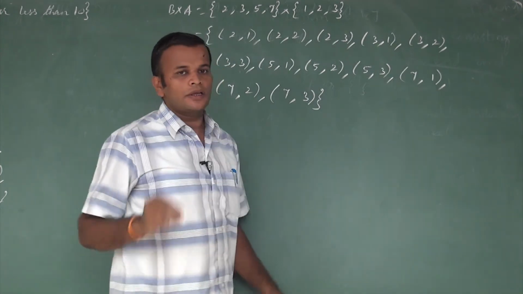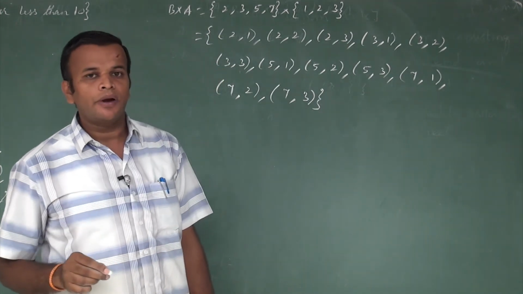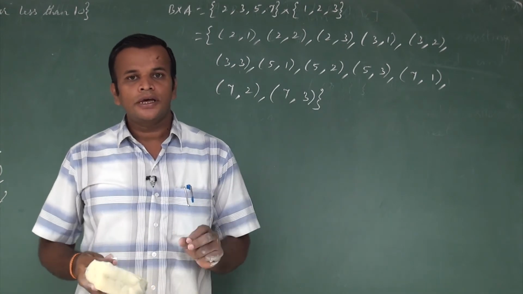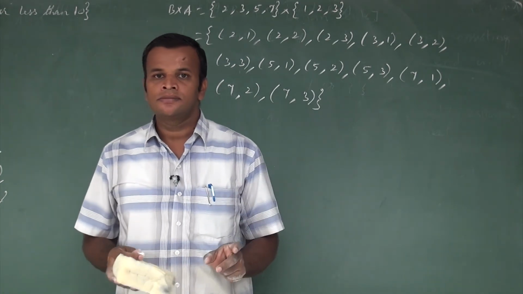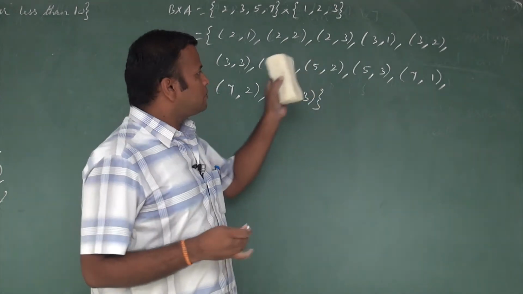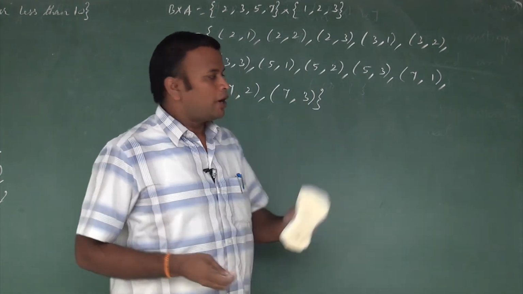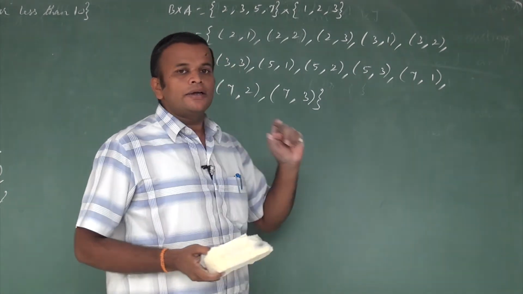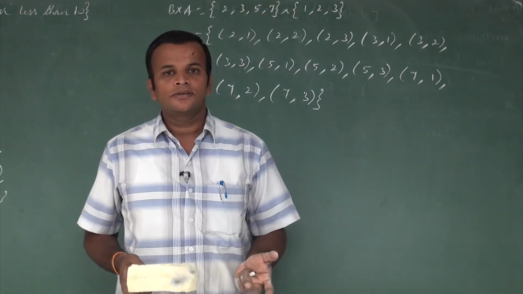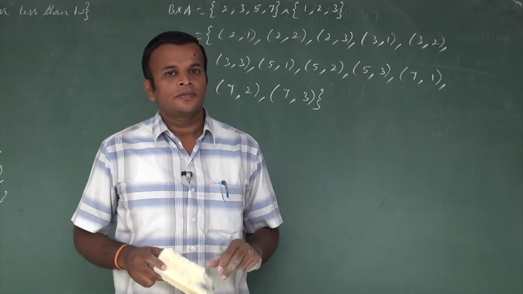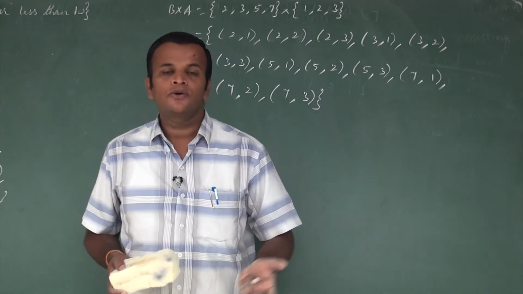So this is the working rule to find the Cartesian product of any two non-empty sets. There will be three sums in the exercise. In one, the question will be the same: A cross B, B cross A or A cross A. But it is the same working rule to find the Cartesian product of any two sets. In the same model, there will be some example sums. The answers are also there in your textbook.